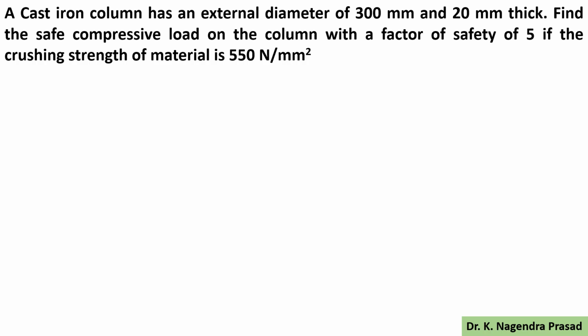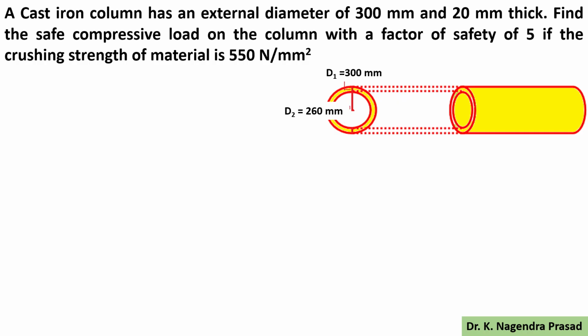Here the cast iron column has an external diameter of 300 and a thickness of 20 mm. It is a hollow cylindrical type of column. Then the internal diameter will be 300 minus 2 into thickness, which is equal to 260. So the external diameter is 300 and the internal diameter is 260 mm.